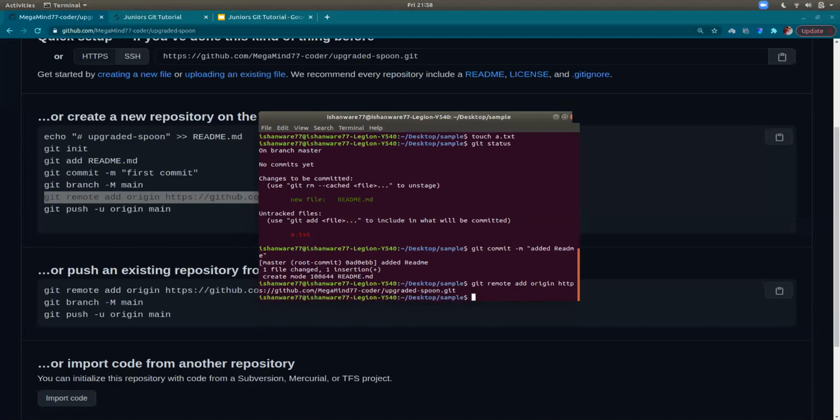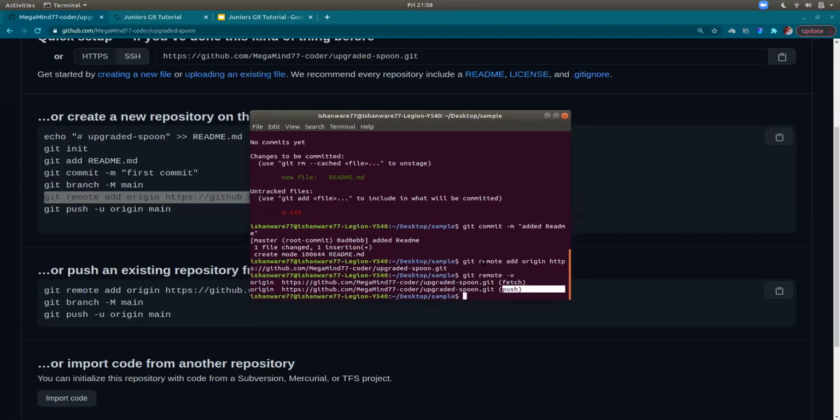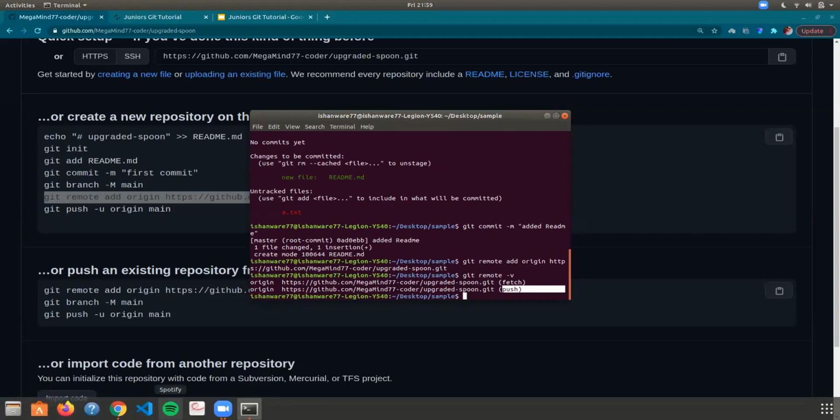Okay, it has added the origin, and now I can show you the origin. So you can see where we need to fetch changes from, and where we would push changes onto. There is also something called upstream, and we'll get into that later. One more thing I wanted to add: when you said git remote add origin, origin here is the name of whatever this is. You can see the github.com link, which is basically the link to the Git repository on GitHub, right?